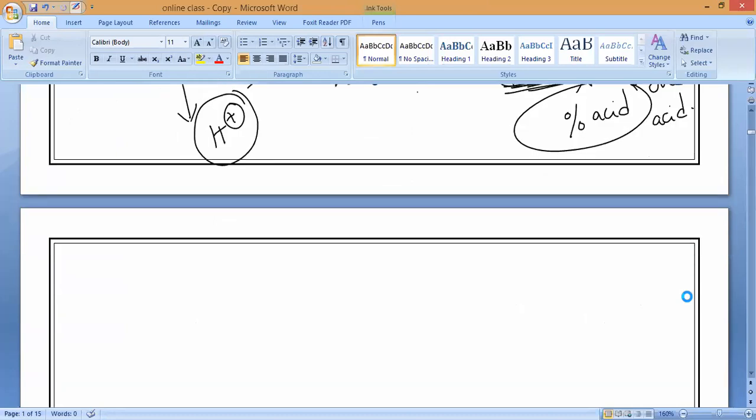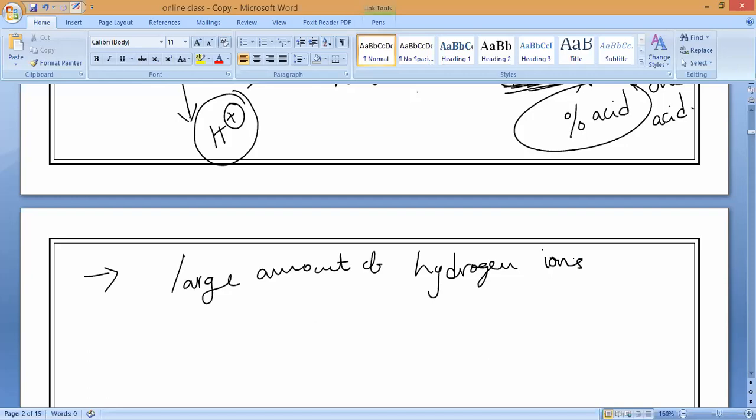Understand? So now if you observe, if there is a large amount of hydrogen ions in the solution, then we can call them very strong electrolytes. So they will conduct current very fast. If more hydrogen ions are forming when any kind of acid is ionized with water, due to the large amount of hydrogen ions, each and everything is MCQ.